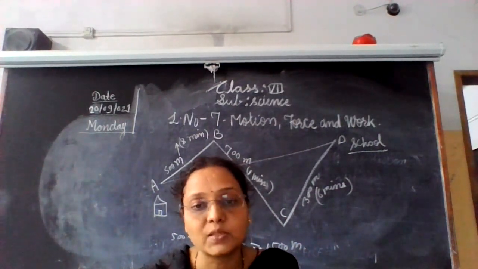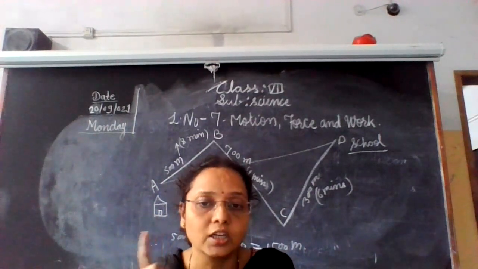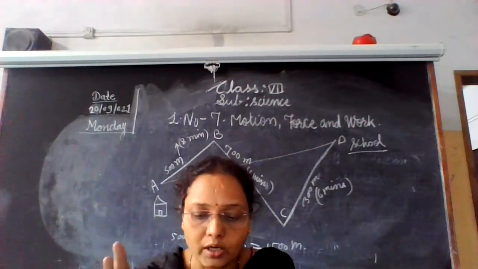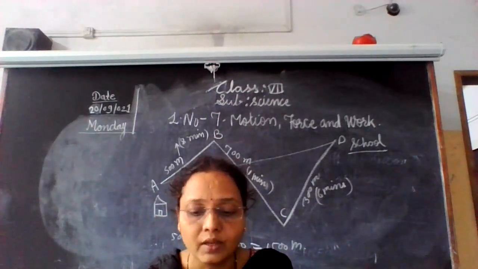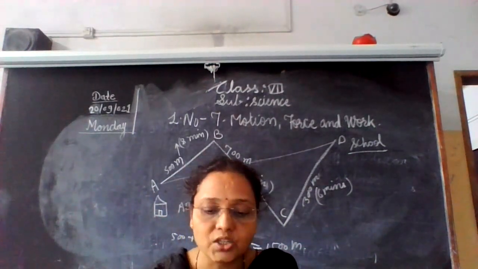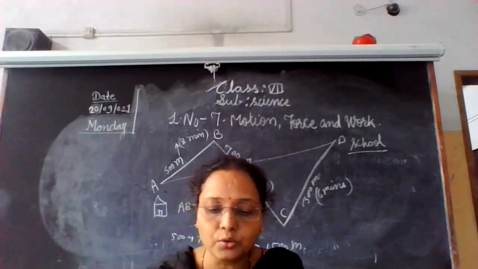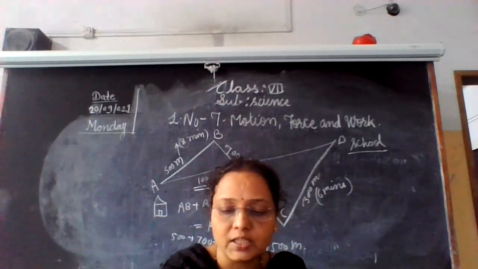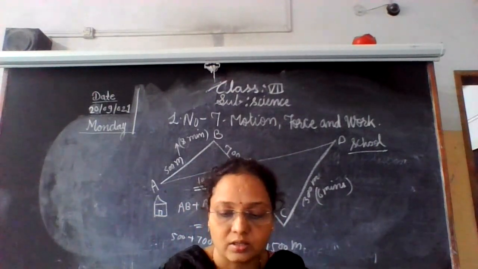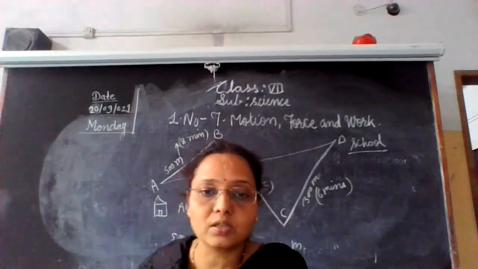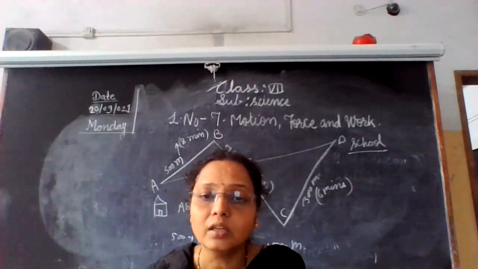So therefore displacement is a vector quantity. Both the terms are required in vector quantity. So in displacement, both distance and direction are taken into account. So the unit of measurement of distance and displacement is meter. So distance is in meter, displacement also is in meter.